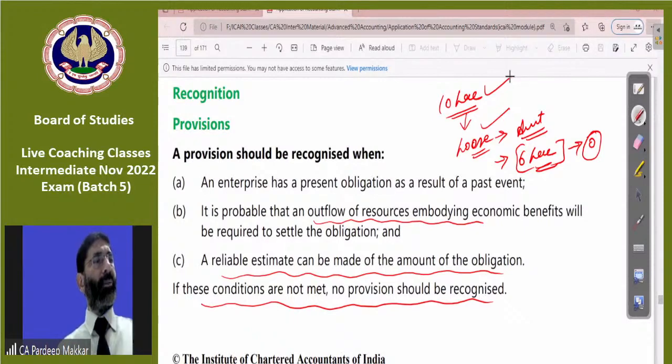Substantial degree of estimation means, Namarta, substantial degree of estimation means when we are sure that this much payment will be made, and the substantial degree means we are 80% sure, we are 90% sure, we are 100% sure. If we are 10% or 20% sure, there is no substantial degree. Substantial degree means we have confidence that this much amount is to be made. So here also substantial degree of estimation is to be made in case we are saying a reliable estimate is to be made. Reliable means substantial degree, obviously. Substantial degree means we are sure.